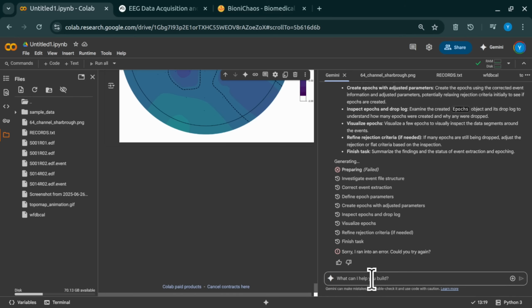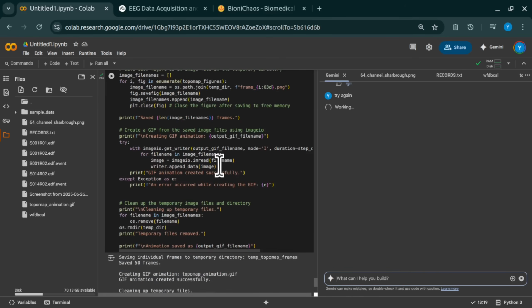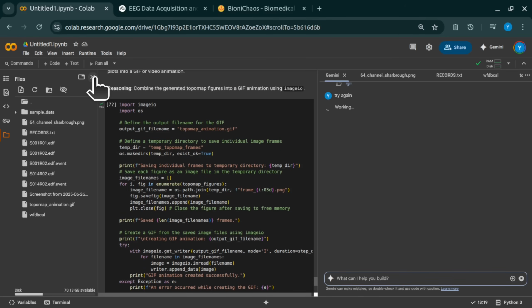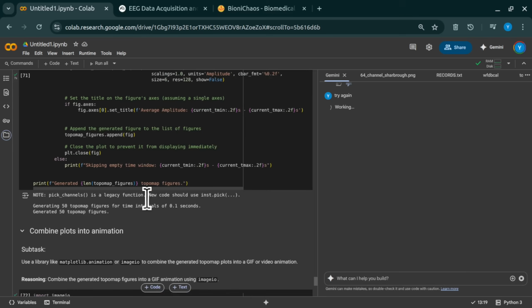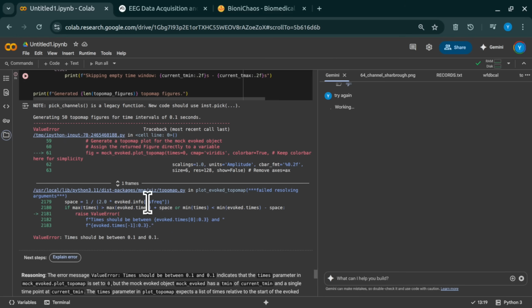Makes sense. And what did you find with subject S001? Same problem. Pretty much, yeah. We checked the directory listing for S001, and sure enough, we saw the same pattern. S001R01.edf paired with S001R01.edf.event and S001R02.edf.event. So these pairs seem standard for this data set. Okay, so the structure is consistent.